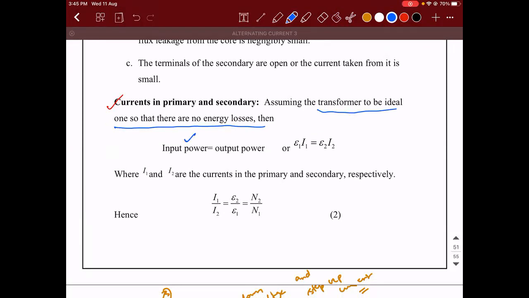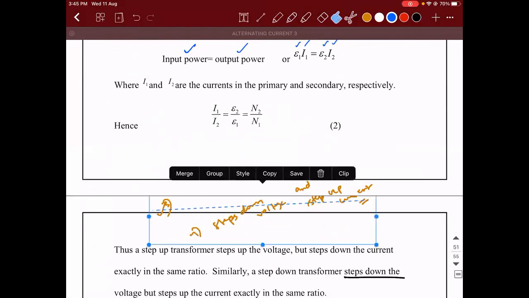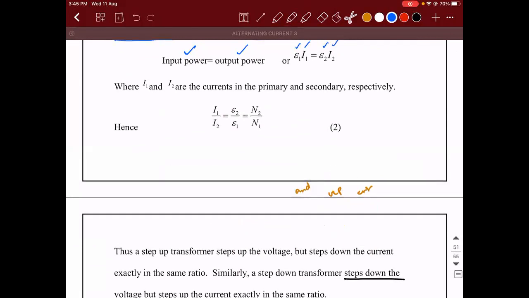Means whatever is the input power is exactly appearing as the output power. We know that input power is E1 into I1. Output power is E2 into I2. Then we can say E2 by E1 is equal to I1 by I2 because they are inversely proportional to each other. But E2 by E1 is equal to N1 by N2. So if there is a question where they're asking you what is the value of primary current and the secondary current, then we can take the help of this formula.